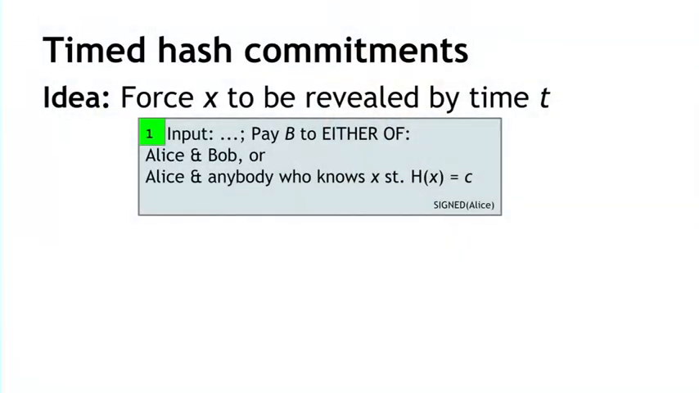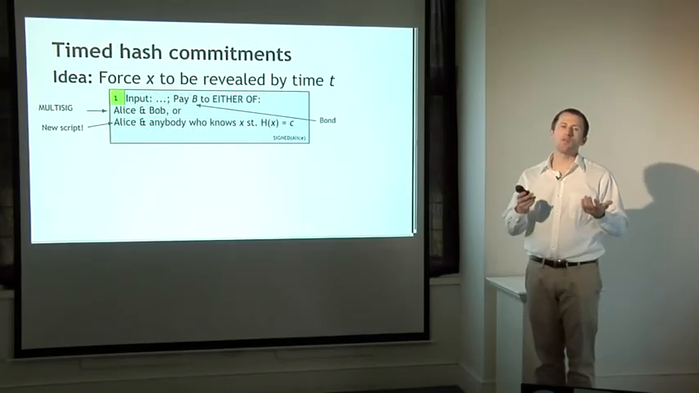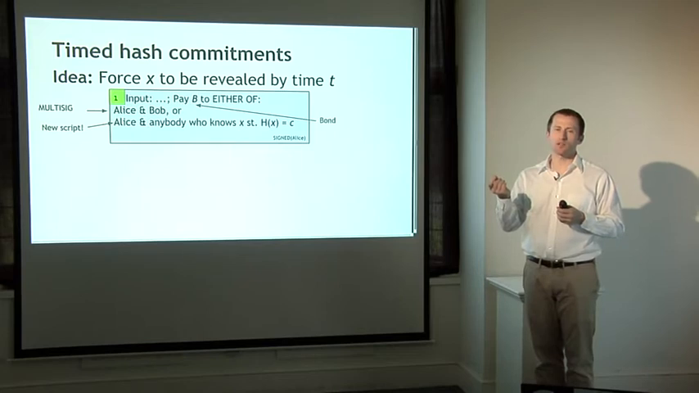So how can we do this? Again, the idea is we want to force the party who's chosen this random number and committed to it to reveal what the random number was, to open their commitment before time t. So let's say that Alice is trying to enter into a timed hash commitment with Bob. Alice is going to put up a bond, and she's going to have a transaction that will pay the bond in two cases. So if Alice and Bob both sign, that's enough to claim the bond.